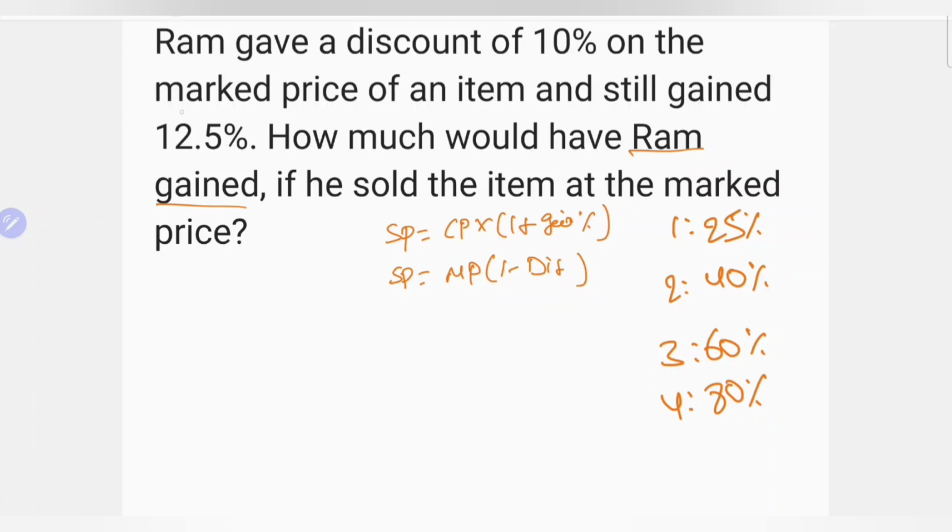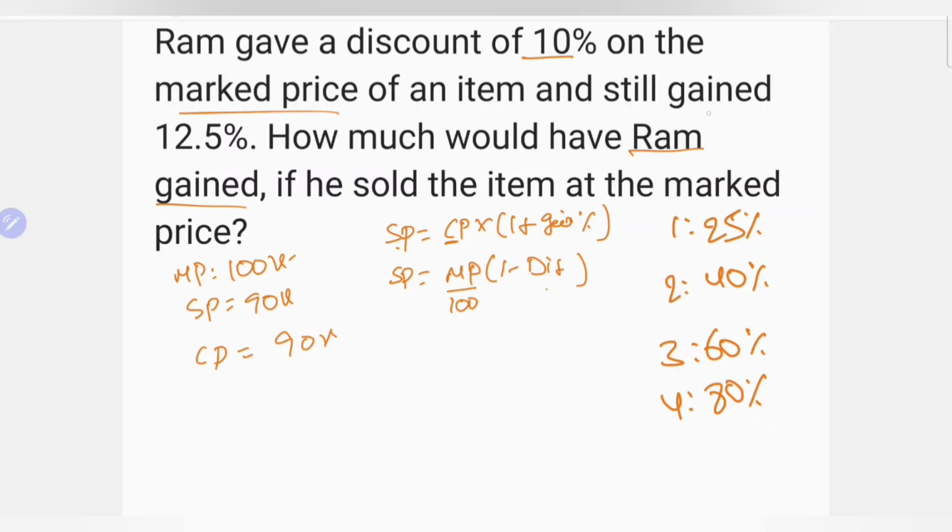Let us assume the market price will be 100x. Discount of 10%: if it is 100, discount of 10%, selling price will be 90x after giving the 10% discount. Here the cost price is the selling price 90x divided by 1 plus gain percentage.